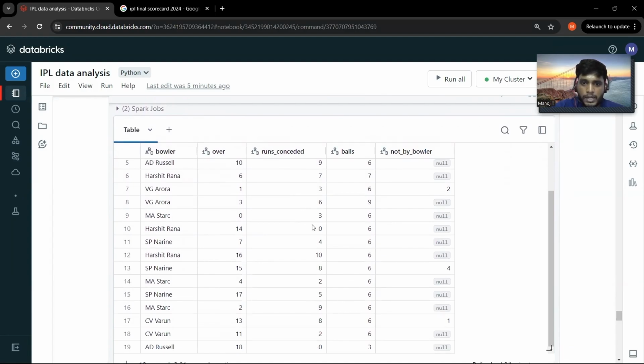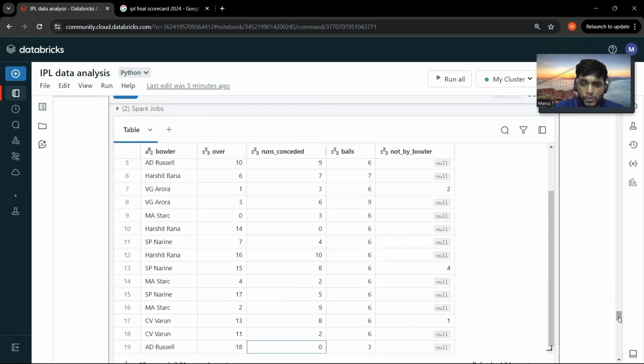I cannot only consider that the runs conceded have to be 0. Maybe some bowler could have bowled only 3 balls in an over where the match could have got closed, and I should not consider that entry as a maiden over, right? So if you can see here, Andre Russell has bowled his 18th over. In that, he has only bowled 3 balls, but the total number of runs conceded is 0.